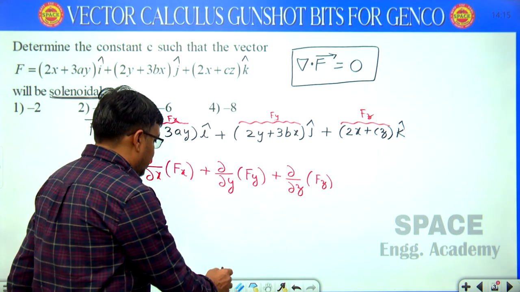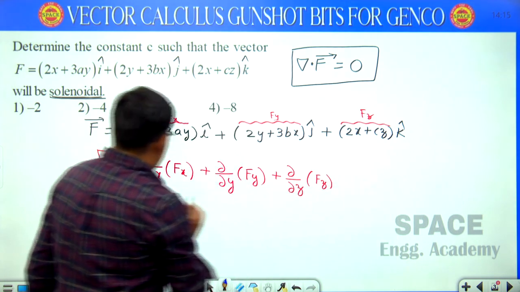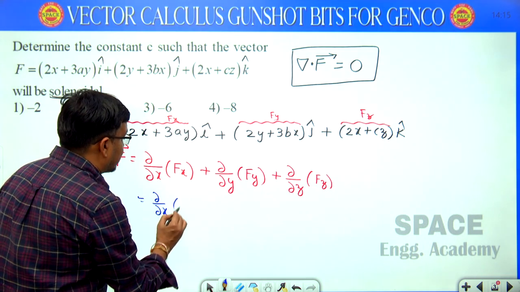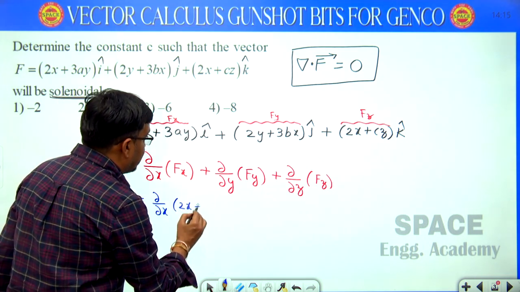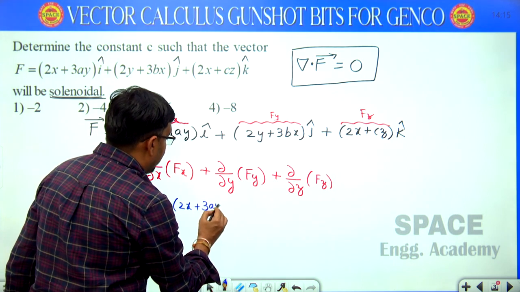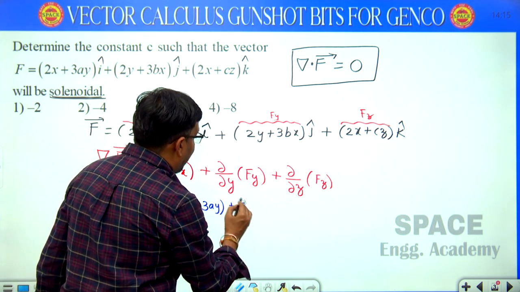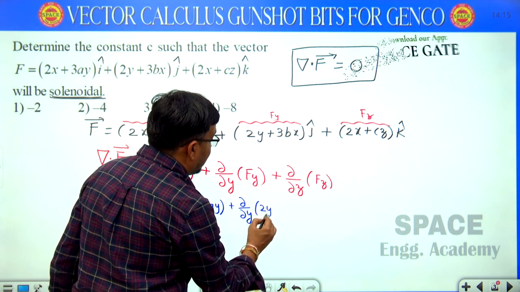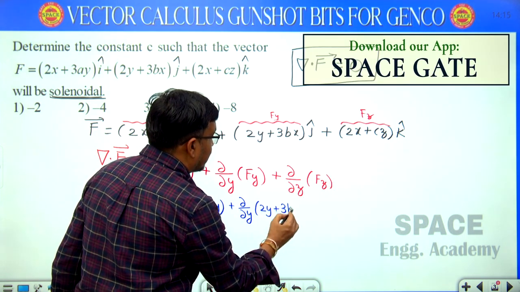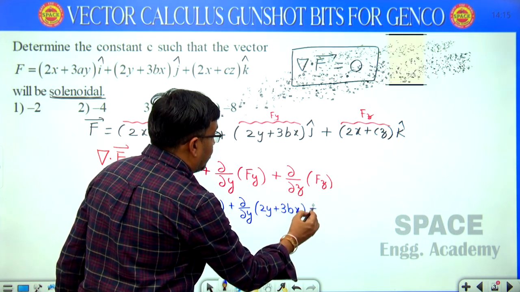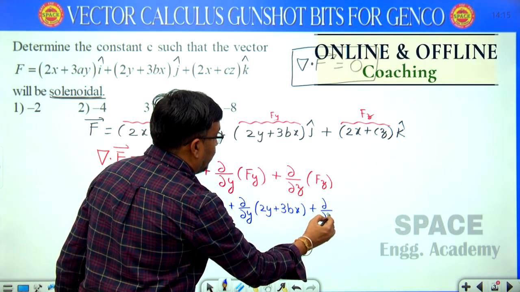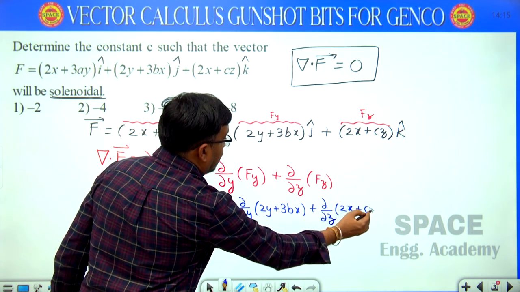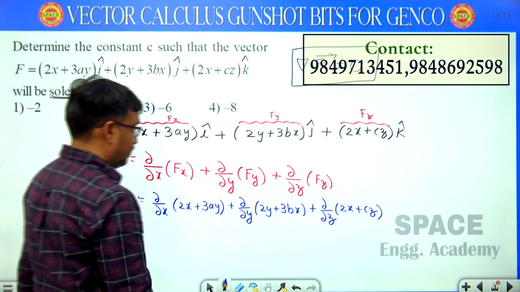Now I am substituting the given data here. Dou by dou x of fx, that is 2x plus 3ay, plus dou by dou y of fy, 2y plus 3bx, plus dou by dou z of 2x plus cz.